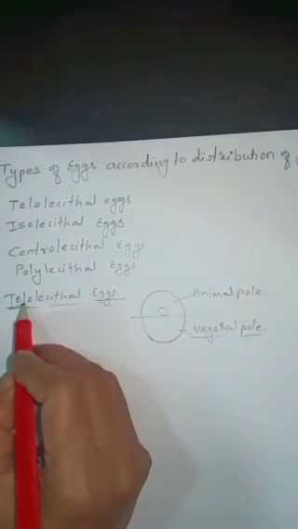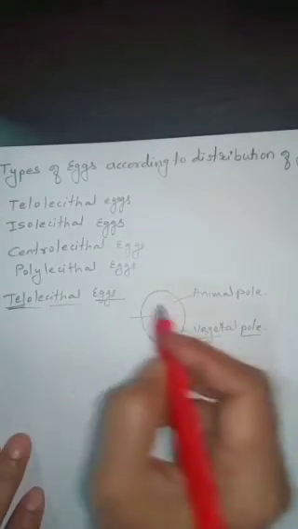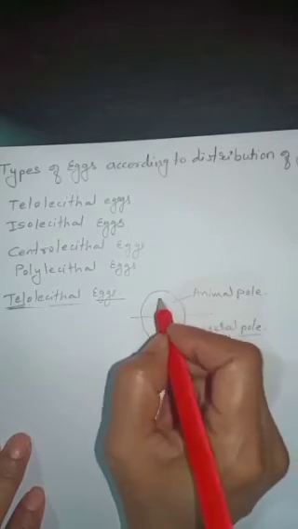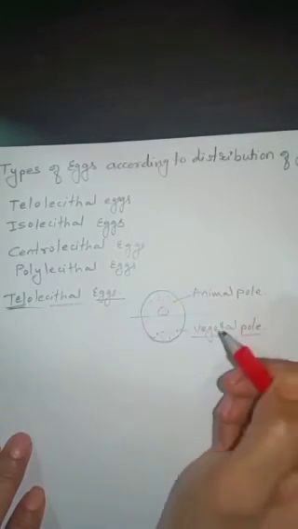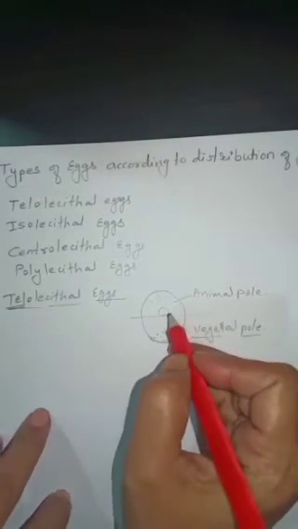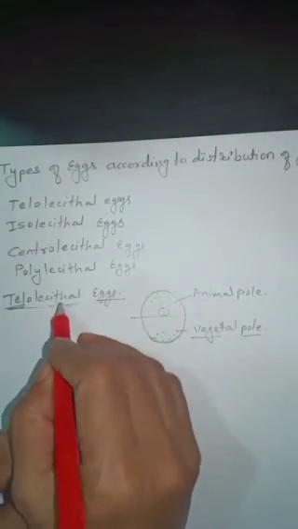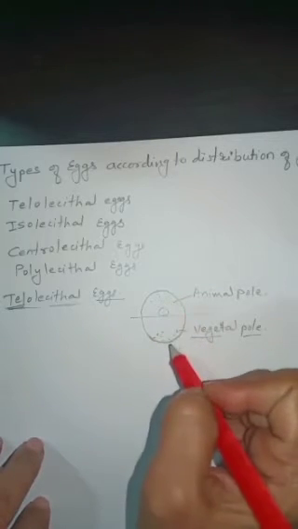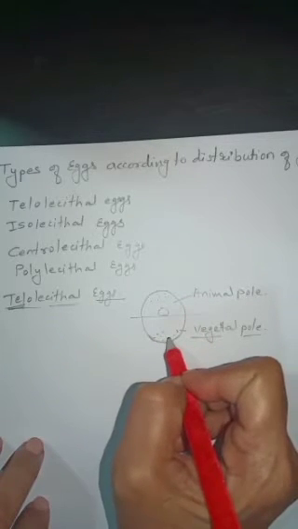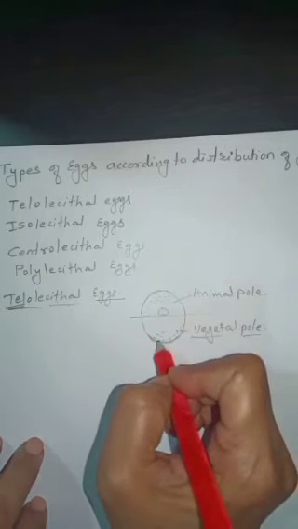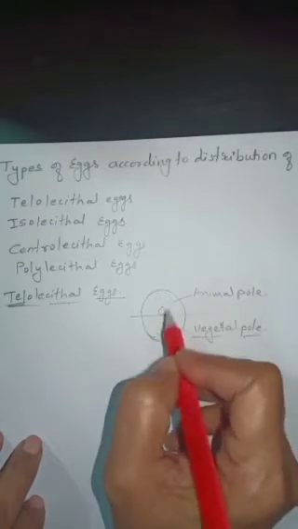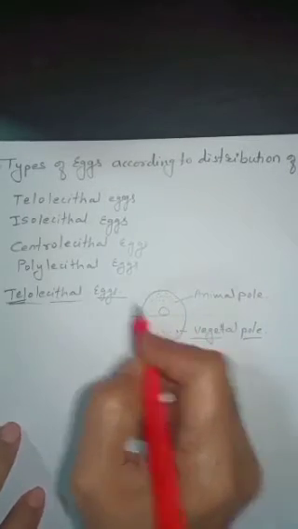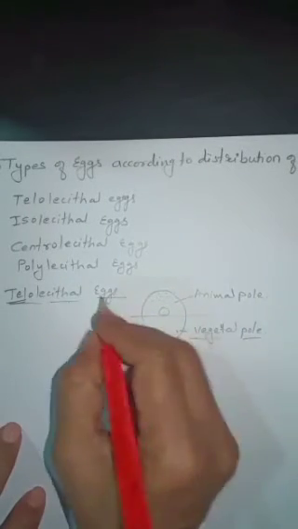Okay. Now what is meant by telolecithal? The lecithum is either present in the vegetal pole or in the animal pole. Listen again. The lecithum, that means the yolk, is present either at the dorsal side or at the ventral side. Not in both these sides, but either in the vegetal pole or in the animal pole. This type of egg is known as telolecithal eggs.